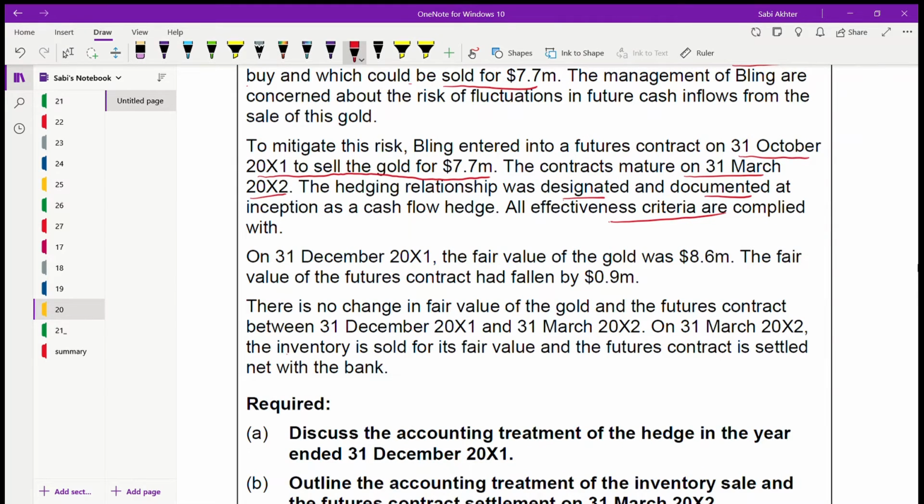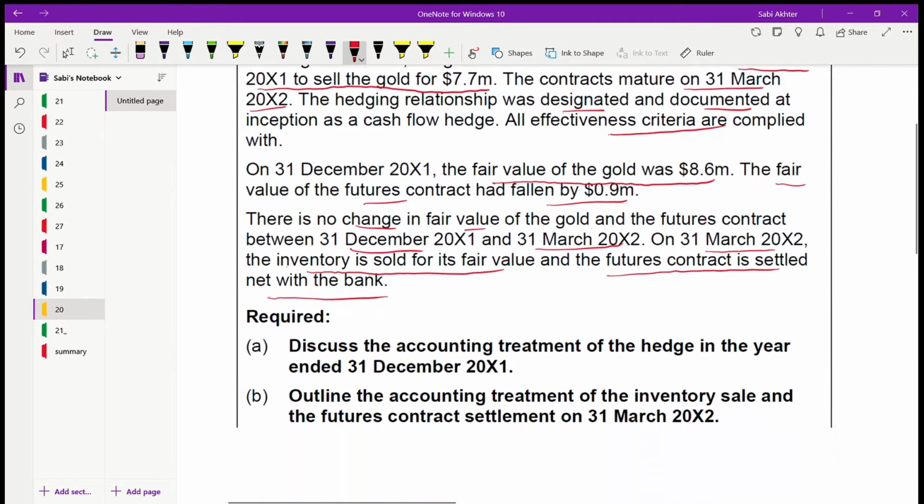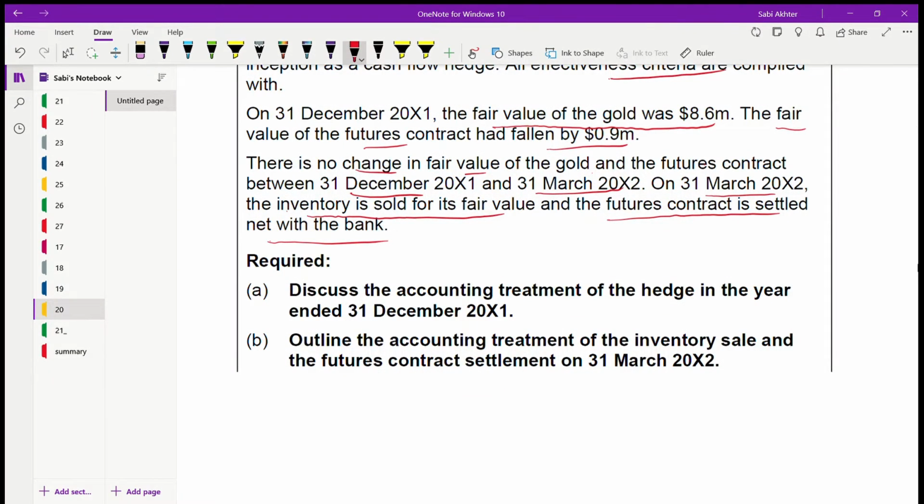On 31st December 2001, the fair value of the gold increased to 8.6 and the fair value of the future fell by 0.9. There is no change in the fair value from 31st December 2001 to 31st March 2002, both for the gold as well as the future contract. On 31st March 2002, you are selling the inventory at its fair value and also the future contract is settled net with the bank. You are required to discuss the accounting treatment of the hedge in the year ended 31st December 2001 and on 31st March 2002.